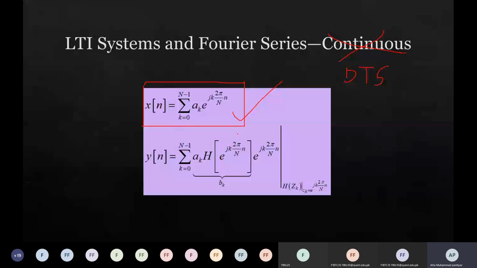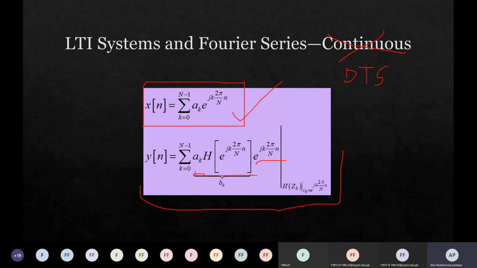So if this is the input, then the resultant output must be equal to ak h of e to the power jk 2 pi by n. This is the formula, right, for computing the output of LTI systems. I did nothing, I just replaced h of z with h of e to the power jk 2 pi by n, right? Nothing else. So these are now from here to here.